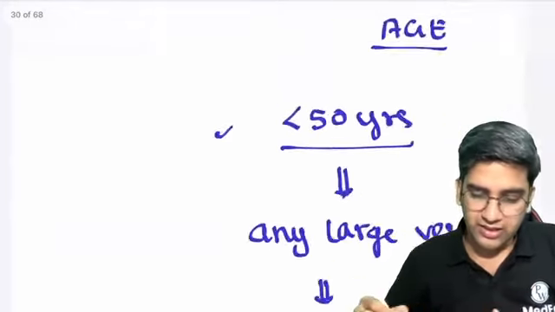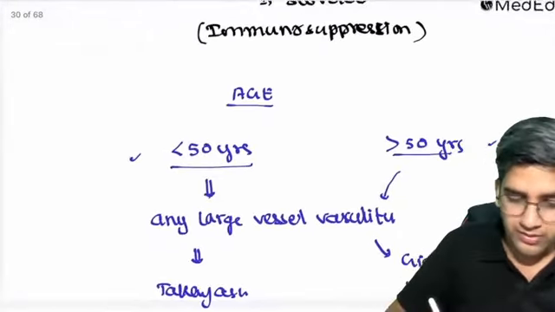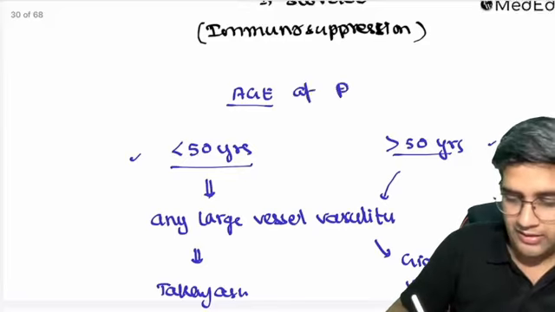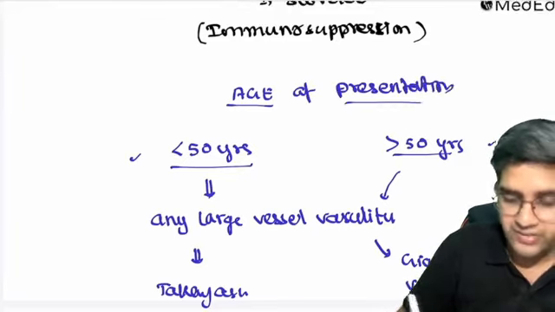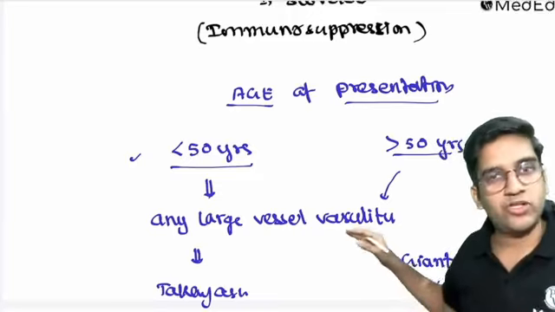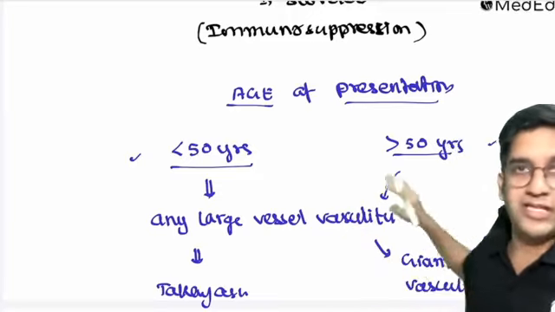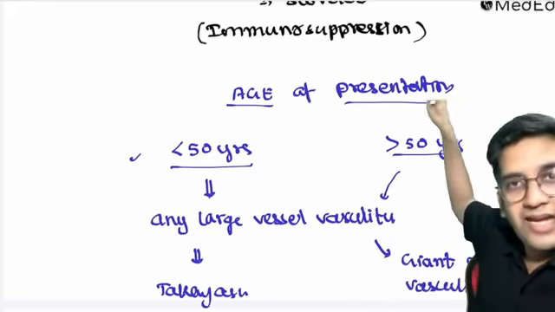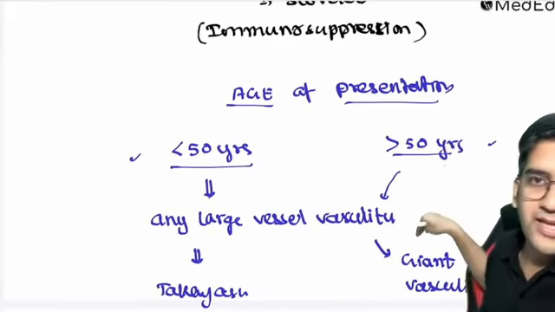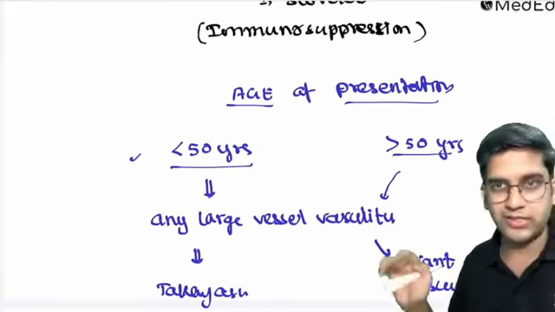This is the age of presentation. In general, it's the age of presentation. If a person presents at less than 50 years, I'm going to treat them as Takayasu. If the person lives for more than 50 years also, it will be treated as Takayasu only. If the age of presentation is more than 50 years, I treat them as giant cell vasculitis. I hope that's clear with you. Fine.